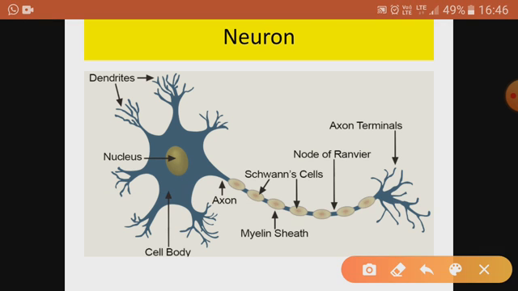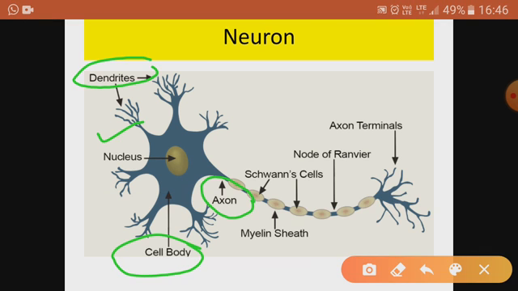It has got three parts, that is, first is dendrite, second is cell body, and third is the axon. These fine processes or branches are called dendrites. They receive the stimulus from the environment. What is stimulus?